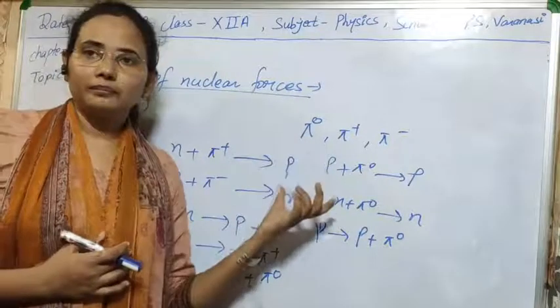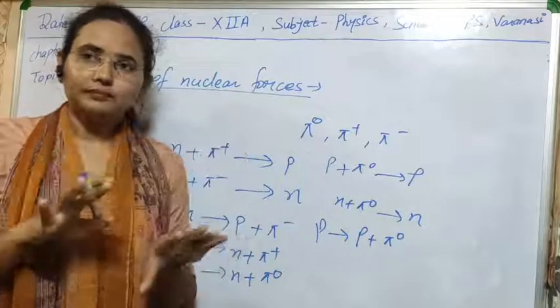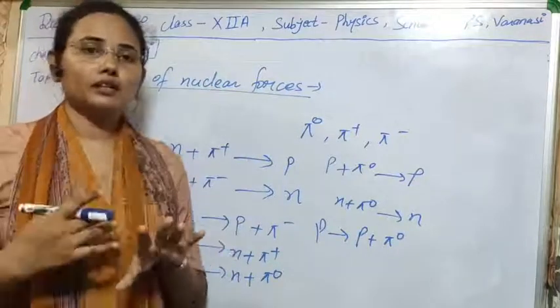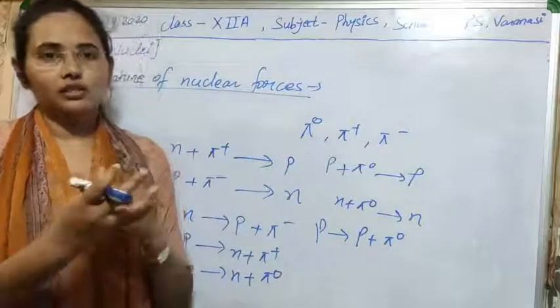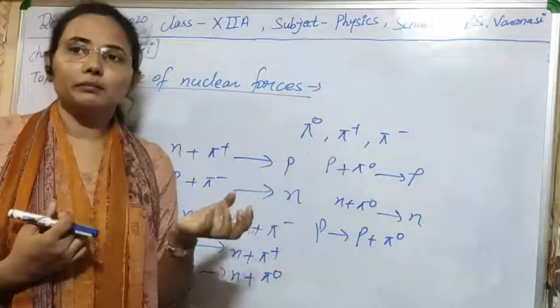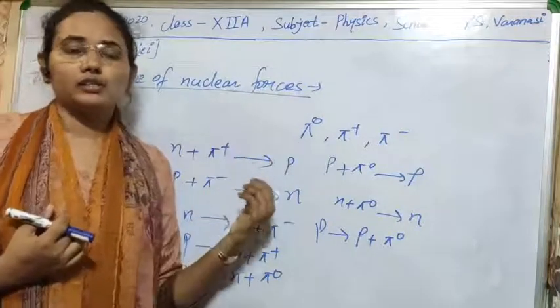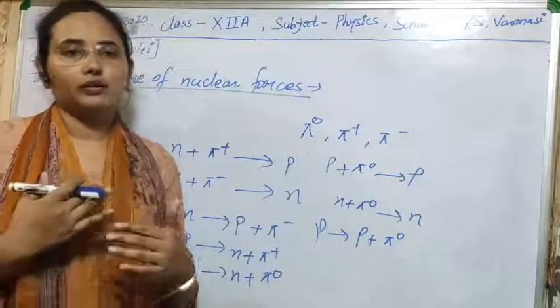If they absorb one, then they will emit one. So the number of pi mesons will be constant in the nucleus, and they are distributed all over the space of the nucleus around the nucleons. That's why nucleons can easily absorb any of the pi mesons according to need, be converted into another nucleon, and be bound together.